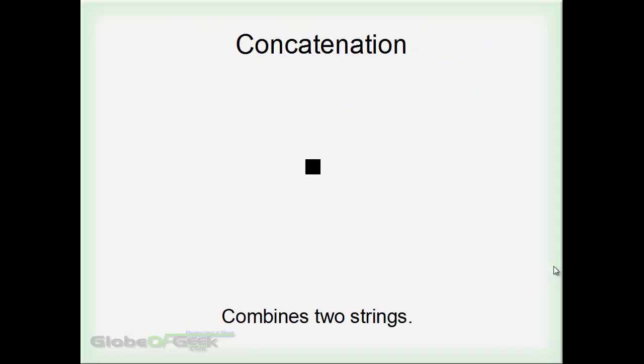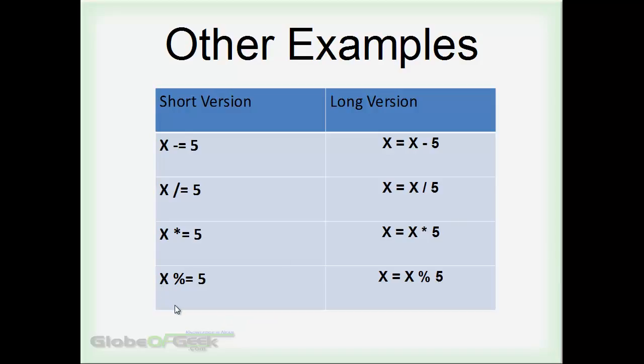And concatenation, I wanted to mention that here. Concatenation combines two strings. So, oops, I'm not skipping that over. If you were to go back to here and you did x dot equals and then you put a string, it'll mean something is equal to that string plus itself again. So if you put x dot equals hello, like the text hello, you'll end up echoing hello, hello, right? Because that's the same thing as saying x equals x concatenate hello.